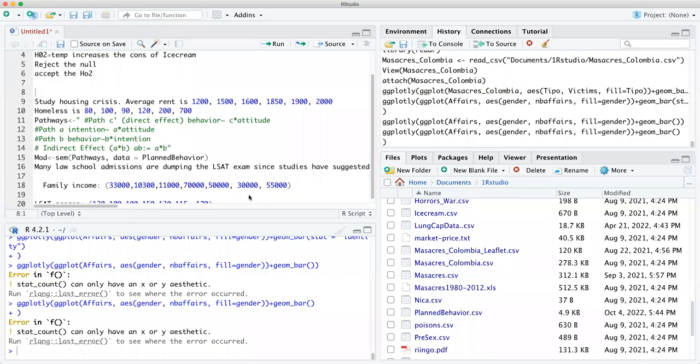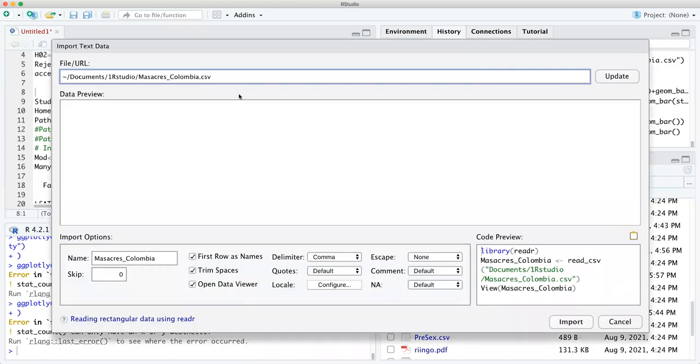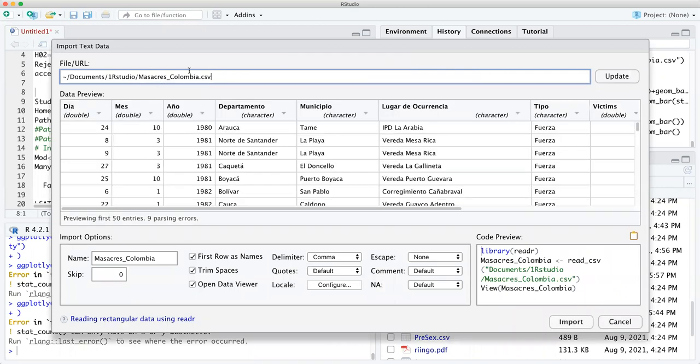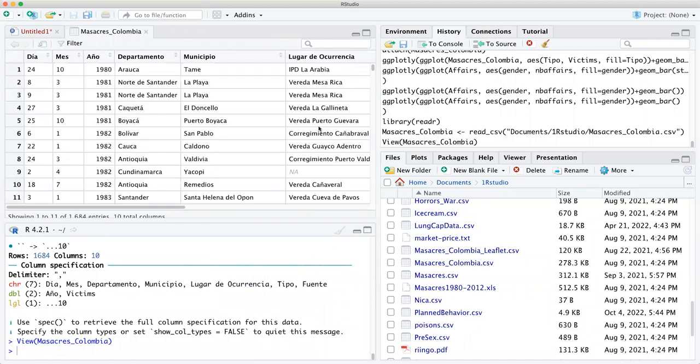Okay, everyone, we're going to do a little massacre in Colombia. Now, this is a real data set. Remember, this is how you do it. Just import the data. The data is there. Masacres, that's massacres in Colombia. And I'm going to explain this just a little bit.